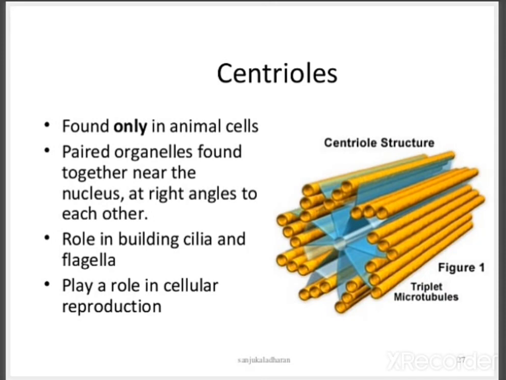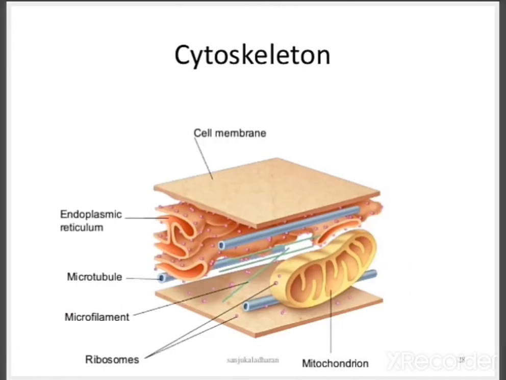And coming to the centrioles, these are found only in animal cells. The centriole structure consists of triplets of microtubules. These paired organelles are found together near the nucleus at right angles to each other. Mainly, they help in building cilia and flagella and play a role in cellular reproduction.